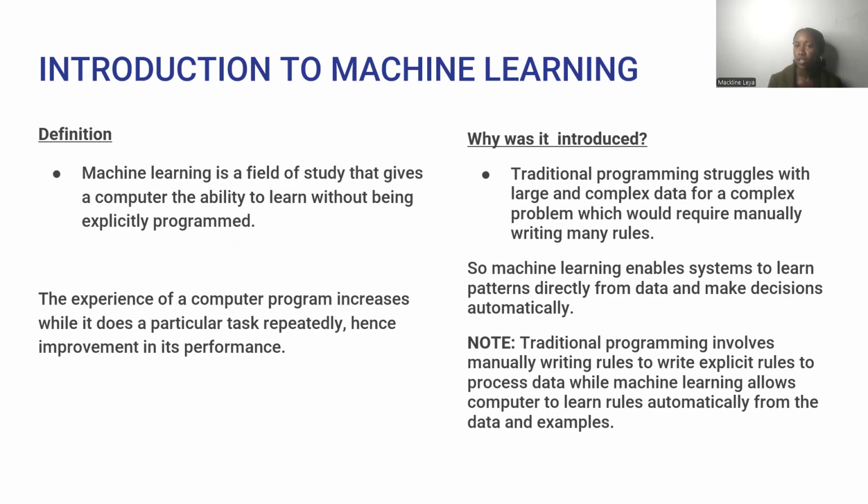So why was machine learning introduced? Initially, we had traditional programming whereby the programmers struggled with writing rules for given programs. For example, if you're having a small program like a traffic light system, we shall use if-else statements. So for example, you can say if the light is red, then stop, else if green, then go. But if we are having a very complex problem, then traditional programming will not work out. So therefore, we shall have to use the machine learning method.